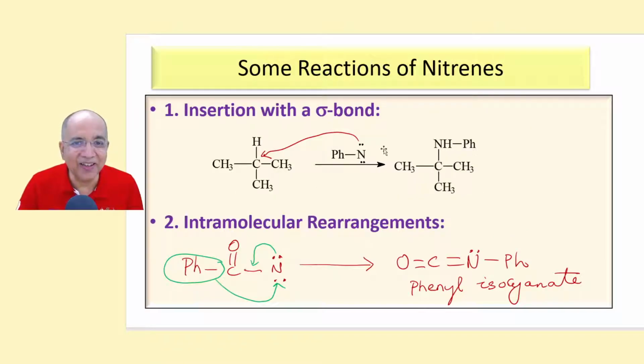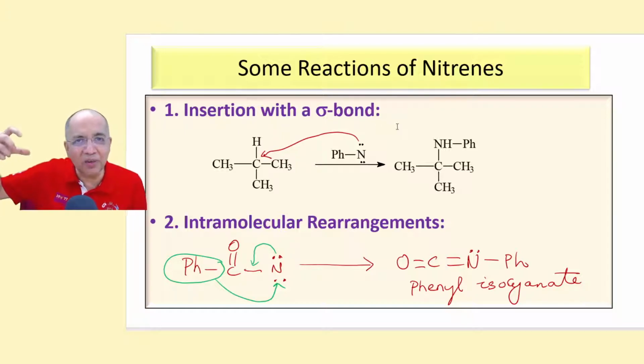Right. Now let's see how nitrenes can react. I will show only two reaction processes and I will not discuss more about that. One of the methods of reaction is insertion into a sigma bond.